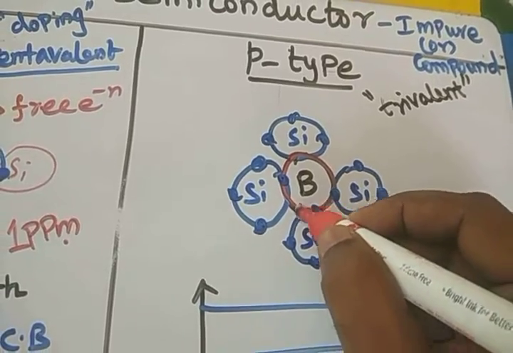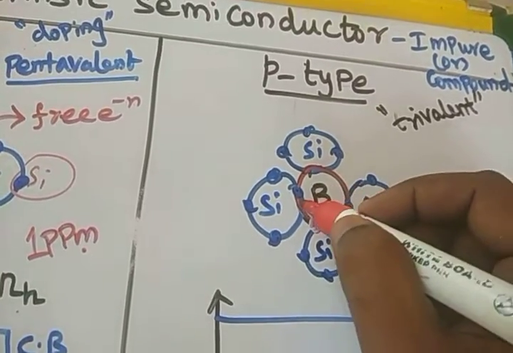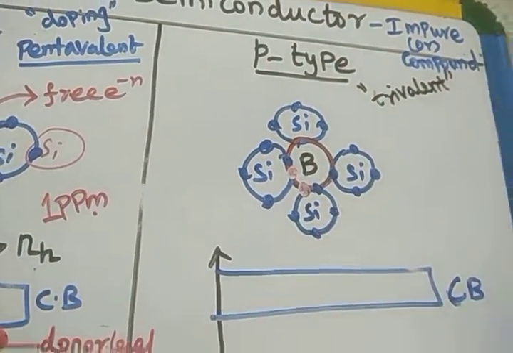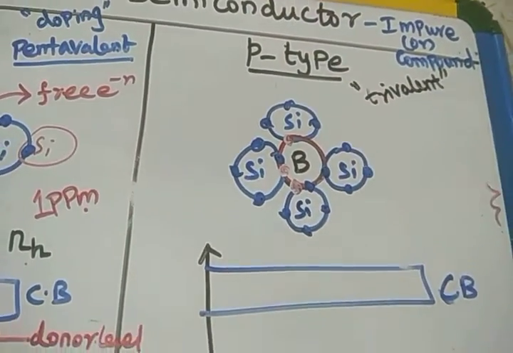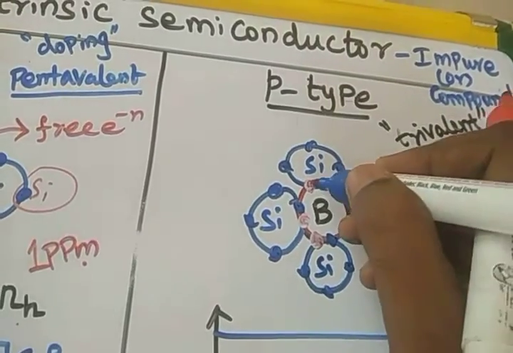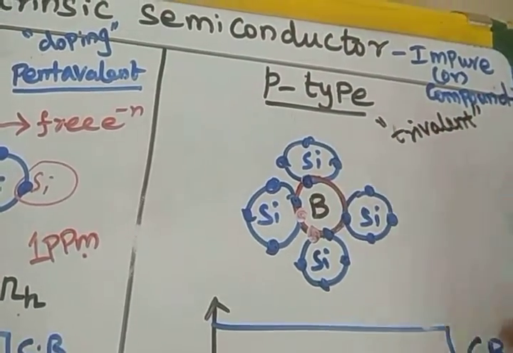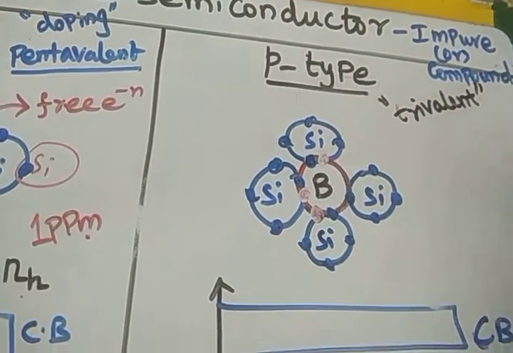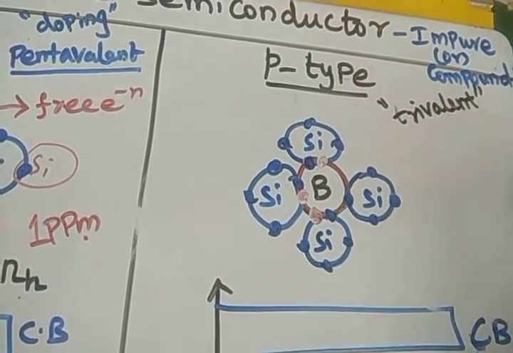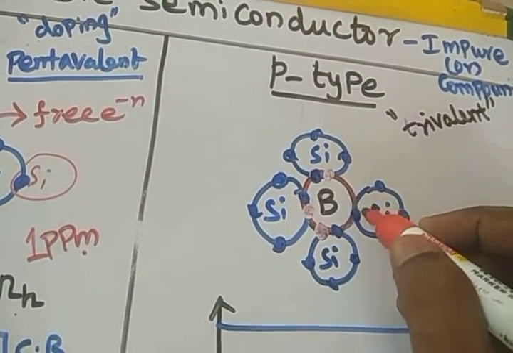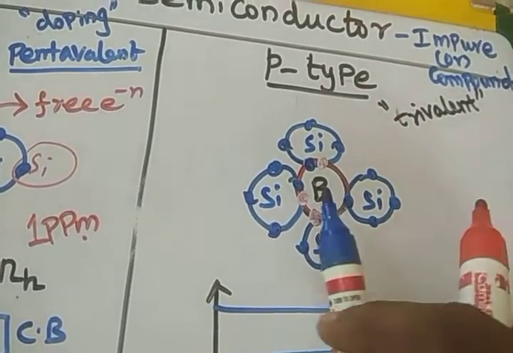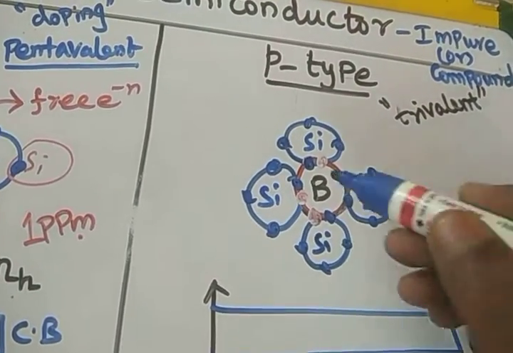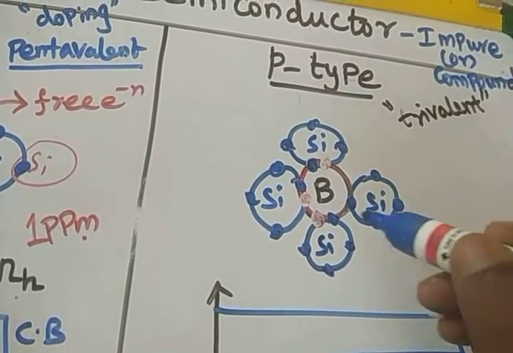So one electron makes a bond with this silicon atom, another electron makes a bond with this silicon atom, and then another electron makes a bond with this silicon atom. So this silicon atom has no electron from the boron available to make a covalent bond.